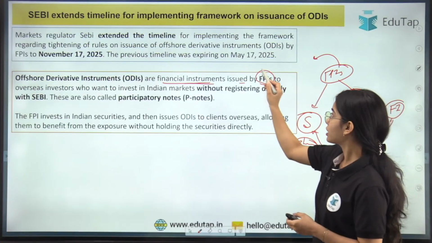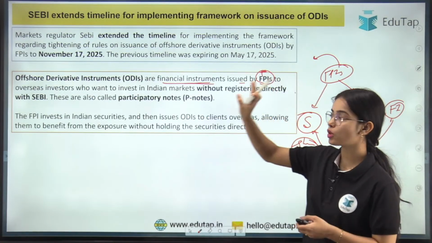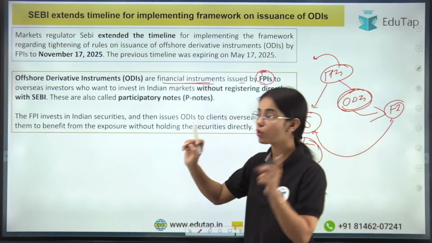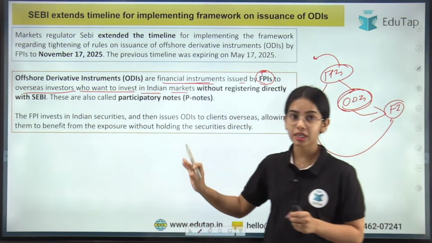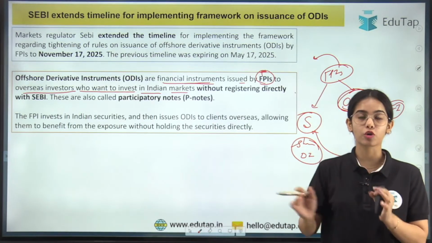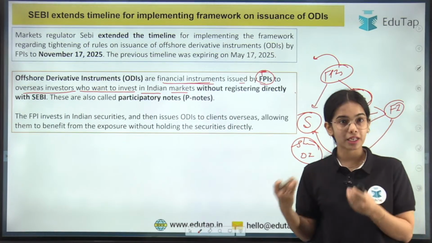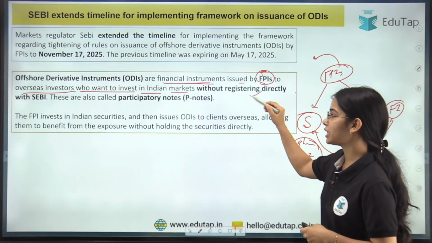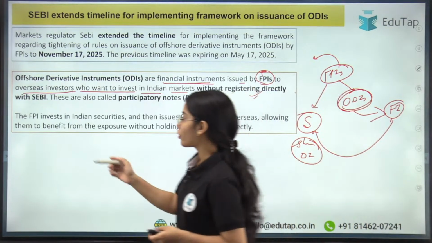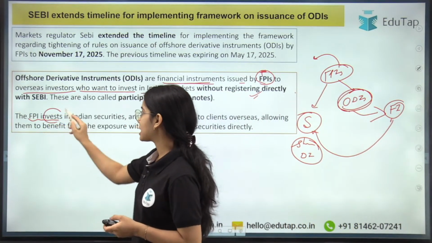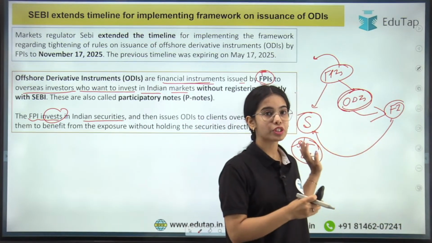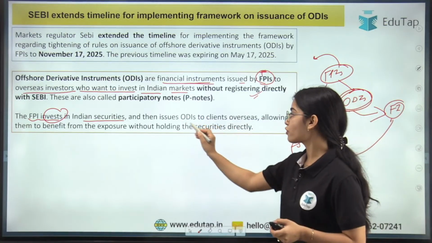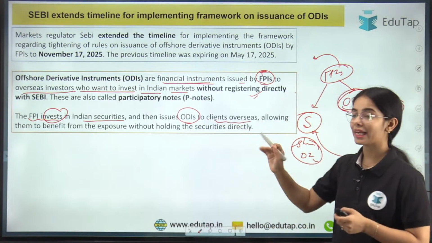So these foreign portfolio investors can issue the offshore derivative instruments to overseas investors, the foreign investors who want to invest in the Indian markets, in the shares, securities and debt instruments, without registering directly with SEBI. So the foreign portfolio investor invests in the Indian securities, in the shares and debt instruments of our country, and then issues the offshore derivative instruments to their clients overseas.